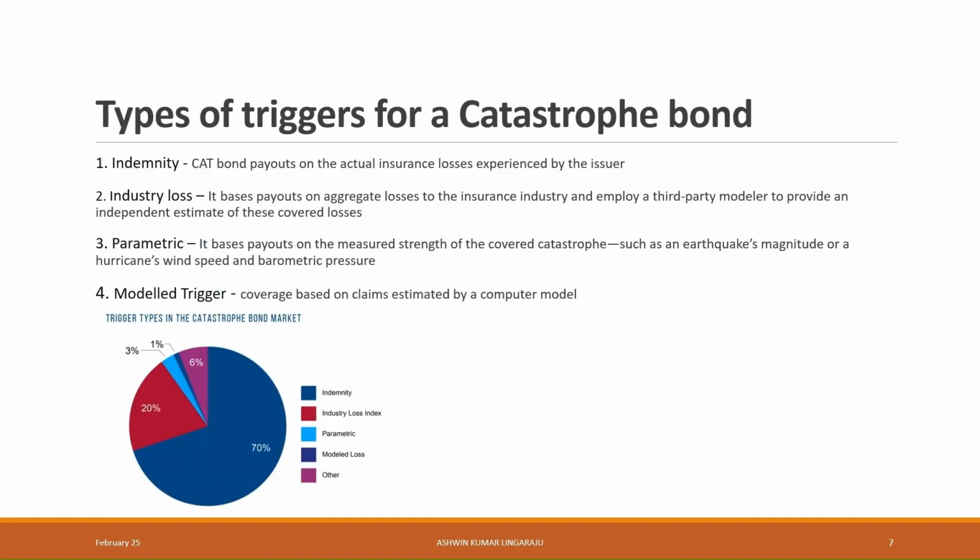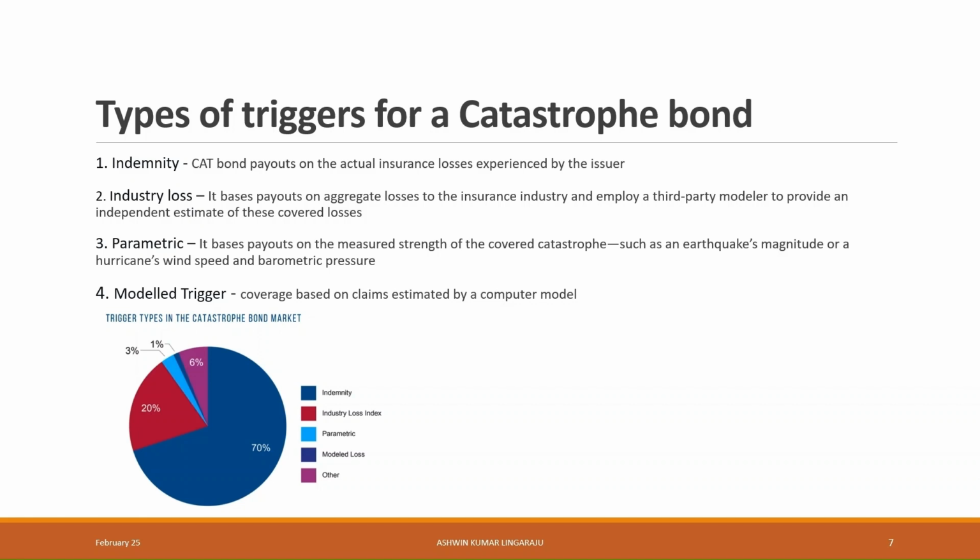There are four types of cat bond triggers, namely indemnity, industry loss, parametric, and model trigger. Indemnity is a cat bond that pays out based on actual insurance losses experienced by the issuer. Industry loss pays out on aggregate losses to the industry and employs a third party modeler to provide an estimate of the covered losses. Parametric pays out based on the measured strength of the catastrophe, such as magnitude of an earthquake or wind speed of a hurricane. What is model trigger? It is based on claims estimated by a computer model.